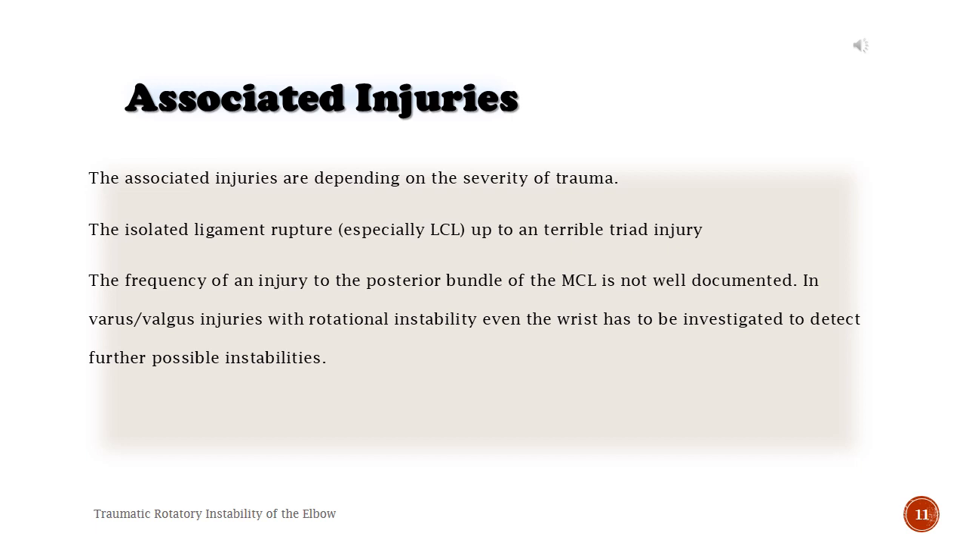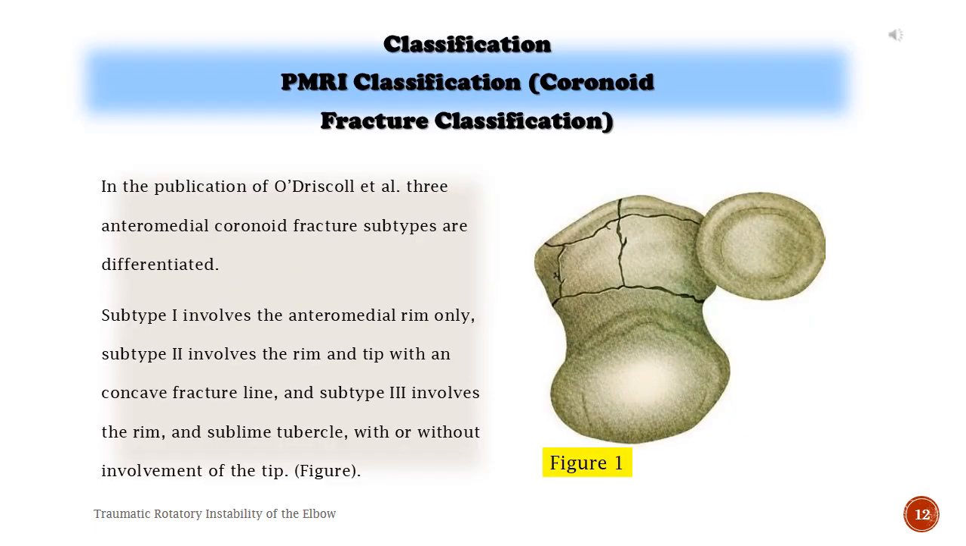Associated injuries. The associated injuries depend on the severity of the trauma, from the isolated ligament rupture, especially LCL, up to a terrible triad injury. The frequency of an injury to the posterior bundle of the MCL is not well documented. In varus/valgus injuries with rotational instability, even the wrist has to be investigated to detect further instabilities. Classification: PMRI classification, coronoid fracture classification.